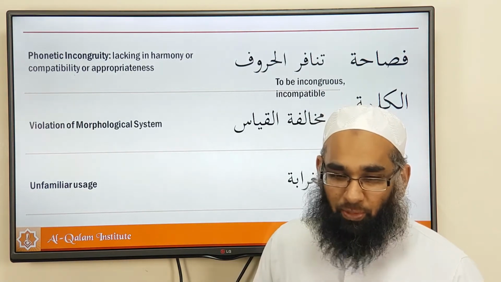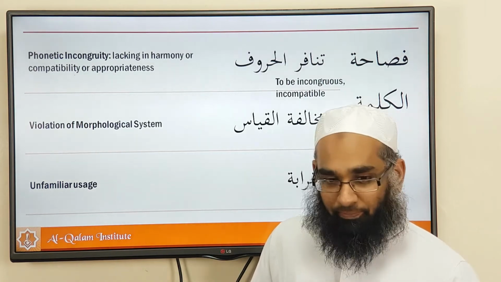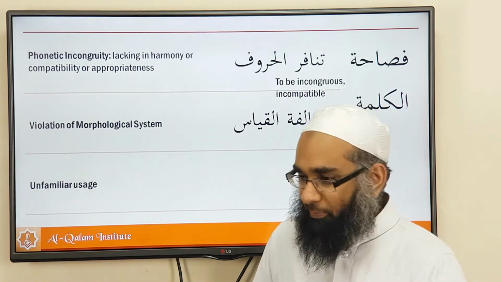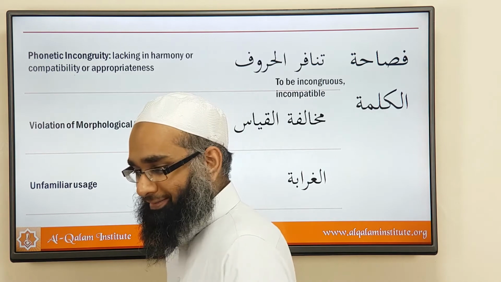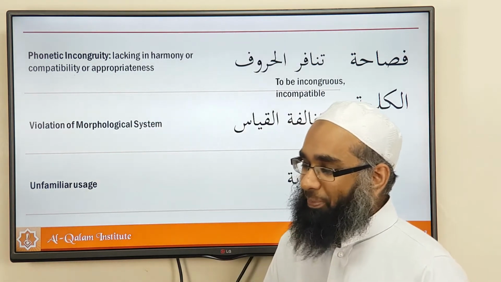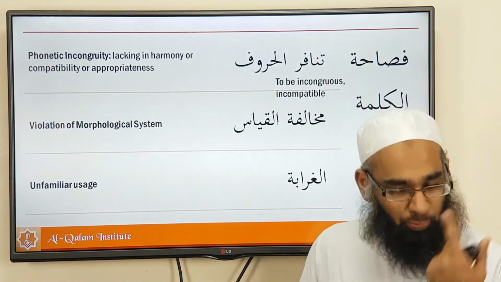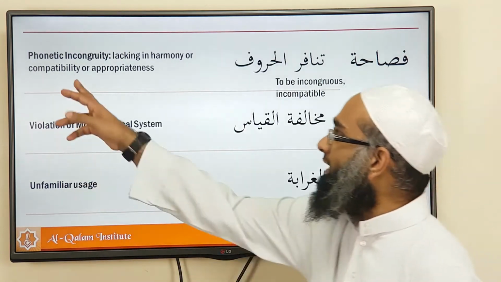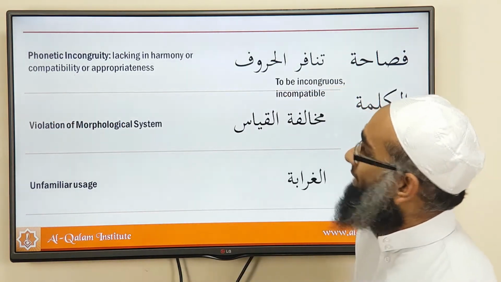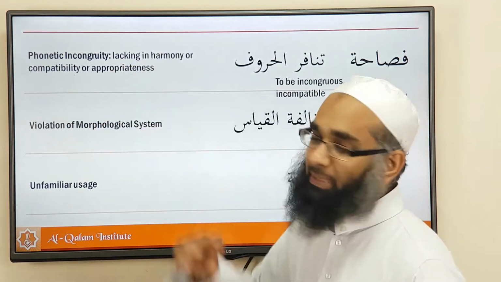A simple example of that is what? Like tongue twisters. So for example, one word, what's written in the footnotes? Onomatopoeia. It is hard to pronounce. So tongue twisters basically. And you call that phonetic incongruity. Okay, they lack in harmony or compatibility or appropriateness.